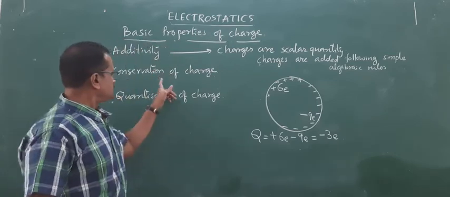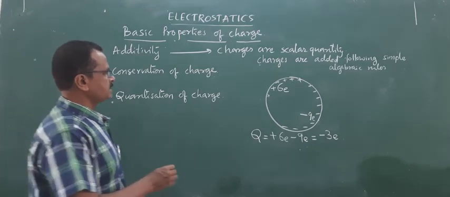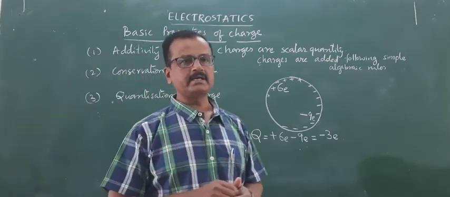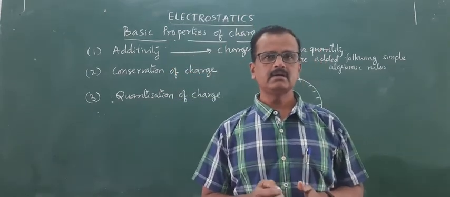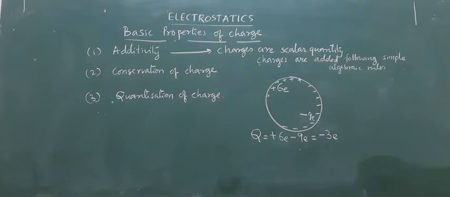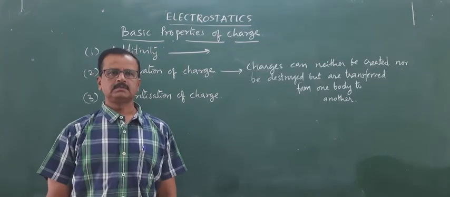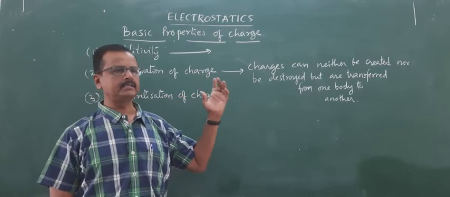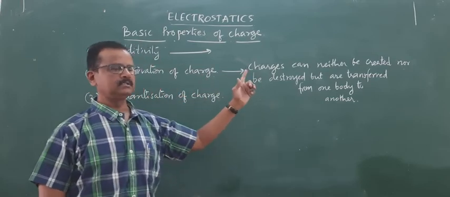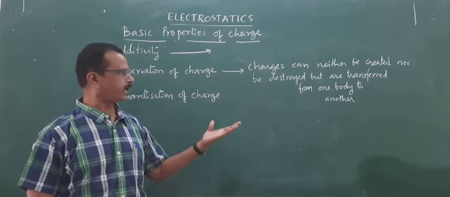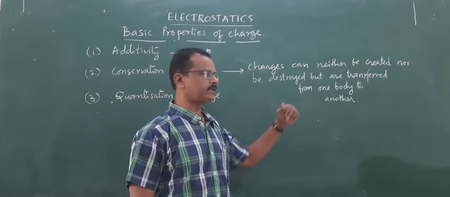So, conservation of charge is the second important property, wherein we can write: charge can neither be created, nor be destroyed. It can be transferred from one body to another. Thus, we can write the statement for the second basic property, that is conservation of charge. Charges can neither be created nor be destroyed, but can be transferred from one body to another body.